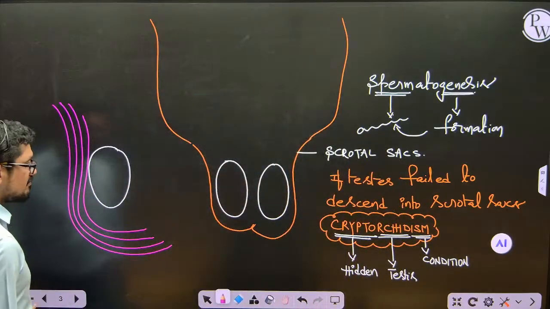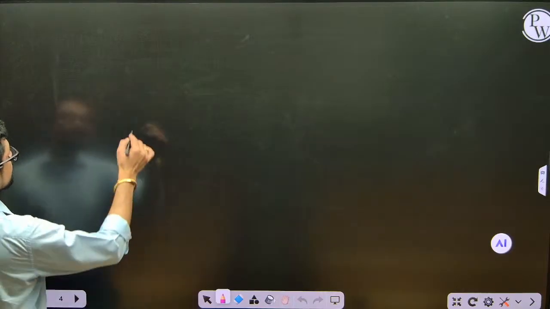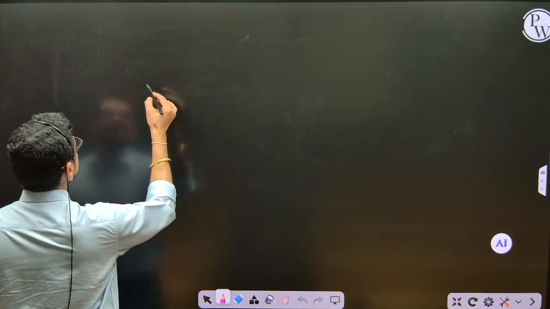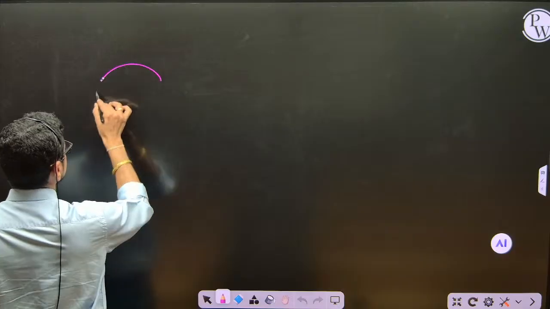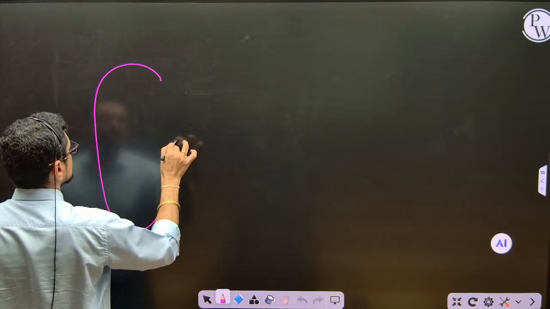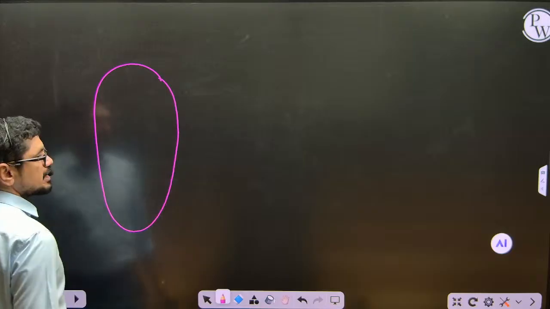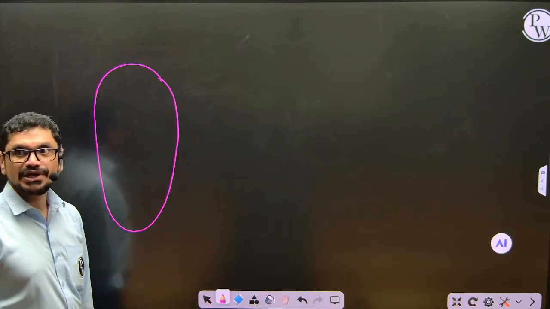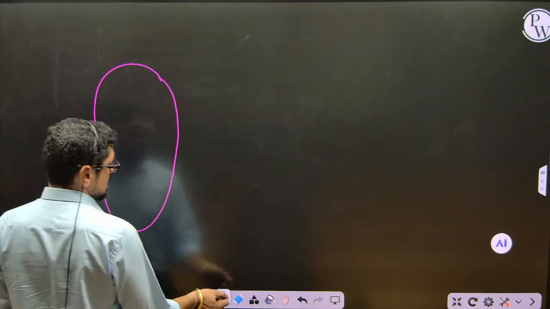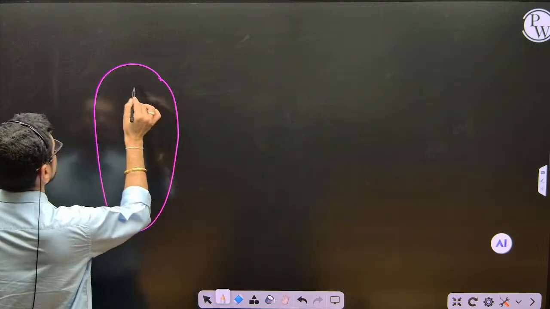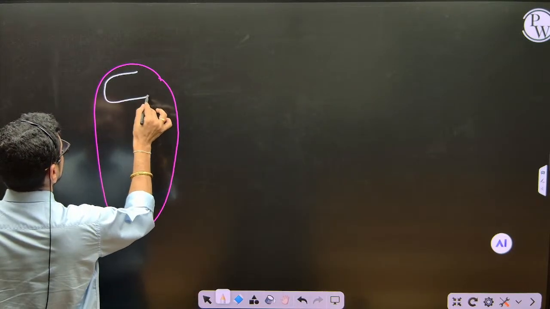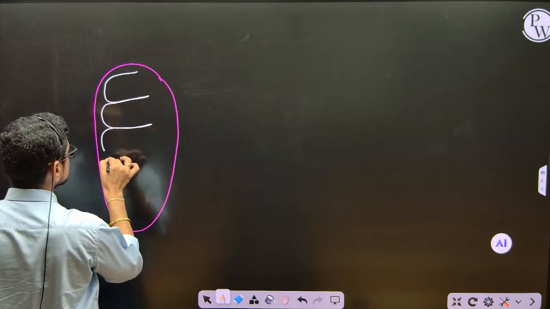Let us see the testis now. I want to make a vertical section of the testis. Now, imagine this is the testis. And inside the testis, the lobules are present here like this.